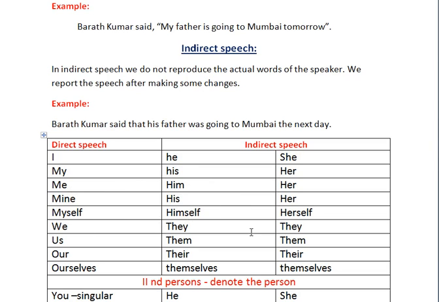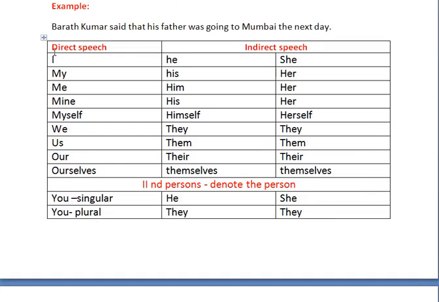We is changed into they. Us is changed into them. Our is changed into their. Ourselves is changed into themselves. These first person pronouns, I, my, me, mine, myself, we, us, our, ourselves, are called first persons.